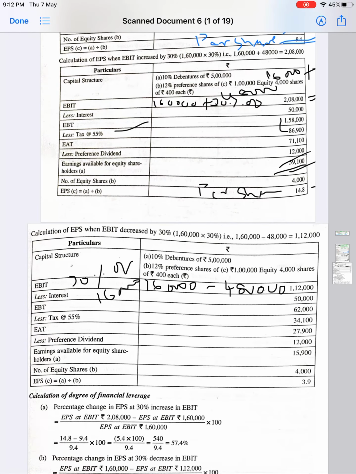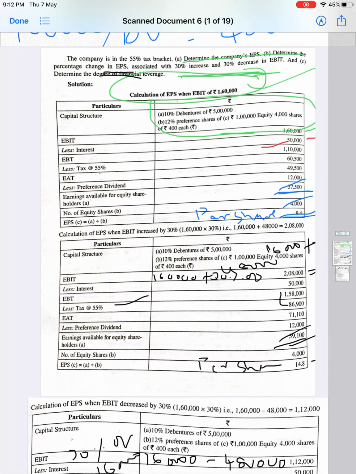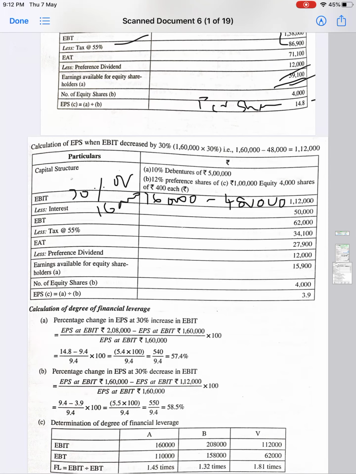Here 14.8 when EBIT was 2,08,000 and 9.4 when EBIT was 1,60,000. So 14.8 minus 9.4 divided by 9.4 into 100, you'll get 57.4%.